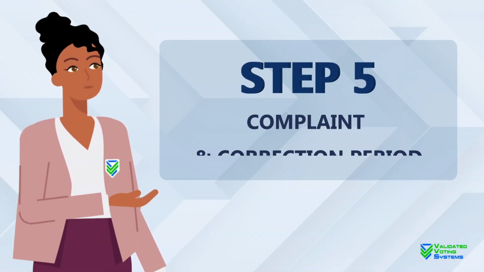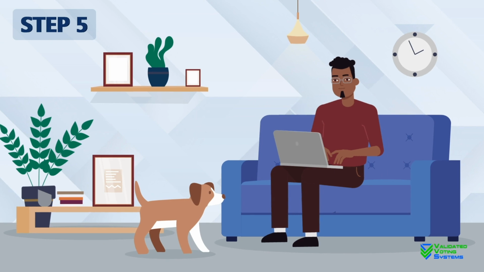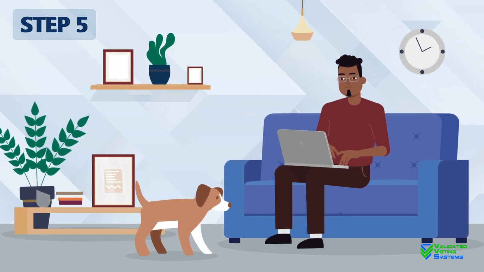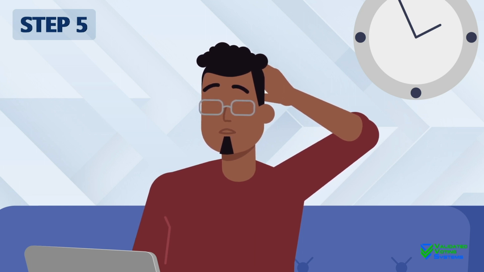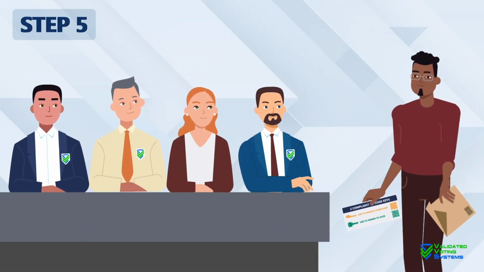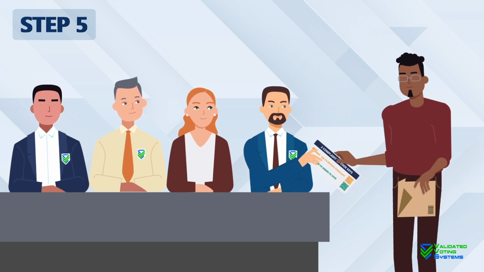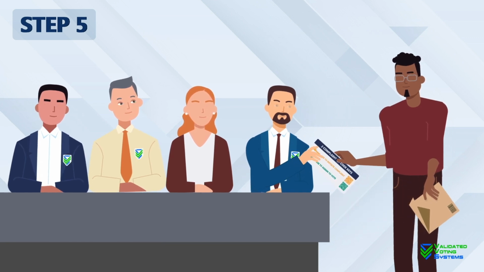Step 5 is the complaint and correction period. So what happens if that same person sees that their vote doesn't match the way that they really voted? This is where the complaint and correction period comes in. Let's explain how this is done. First, after the votes are published, if any person sees that their vote doesn't match, they go to the voting committee and voice their complaint using the 2 special complaint keys.